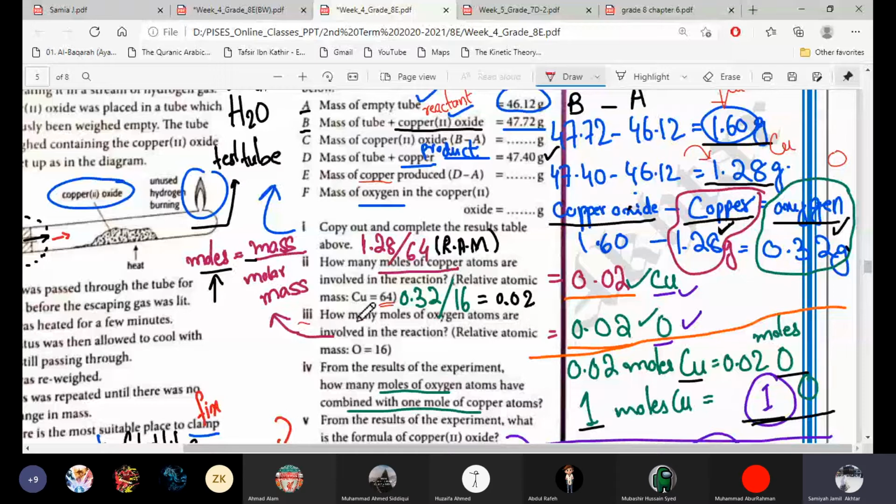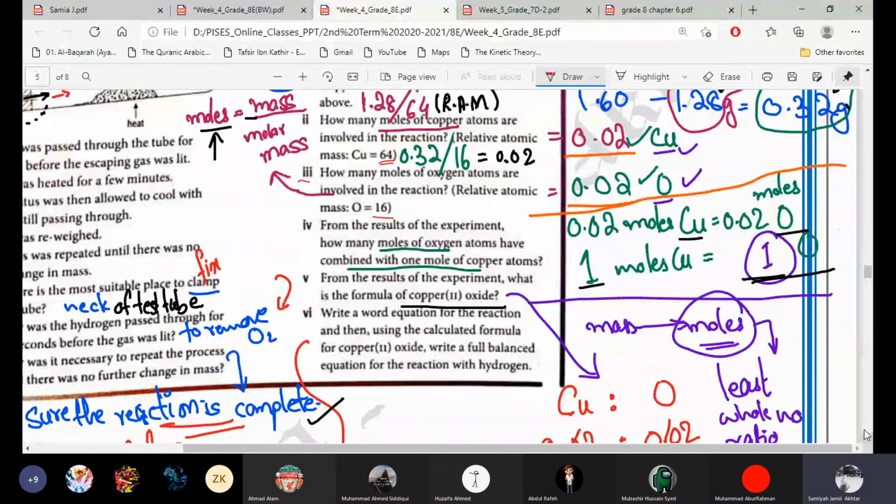In question number 3, how many moles of oxygen atoms are involved? They're asking you about oxygen moles, so you use the same formula. Substitute the mass of oxygen, which we calculated as 0.32, divided by the molar mass of oxygen, 16. 0.32 divided by 16 is 0.02. You can see that copper and oxygen moles are the same. After calculation also we saw that it's the same.